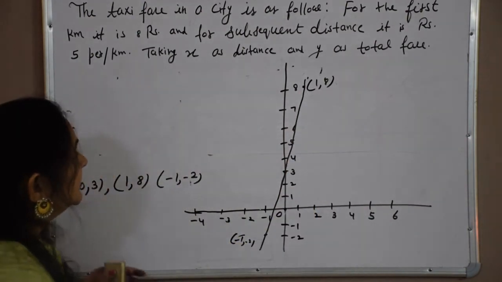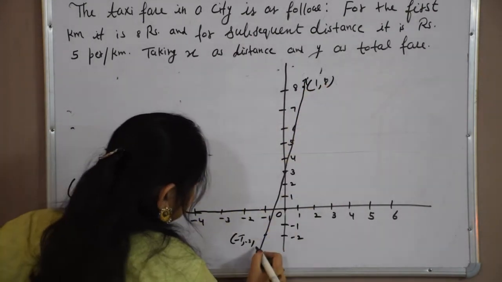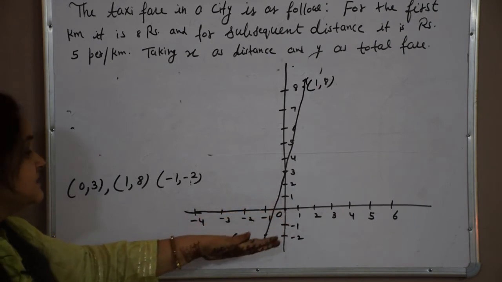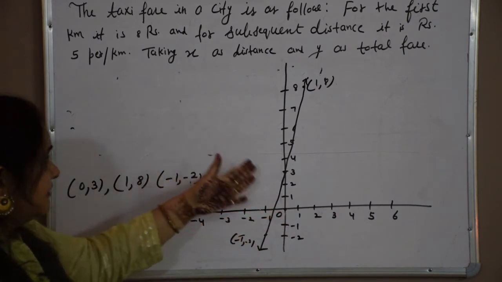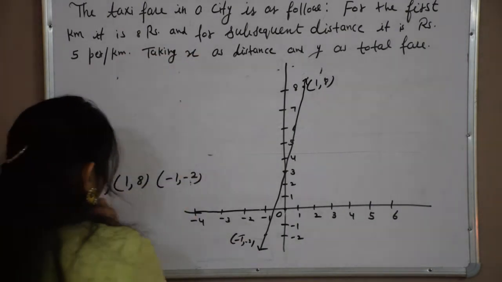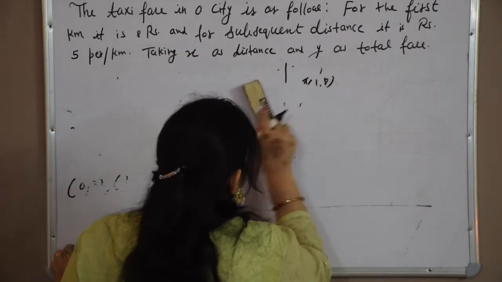We can join these and we are getting a line. So this is our graphical representation of the linear equation, and the question was in the form of a statement. First you have to convert it.